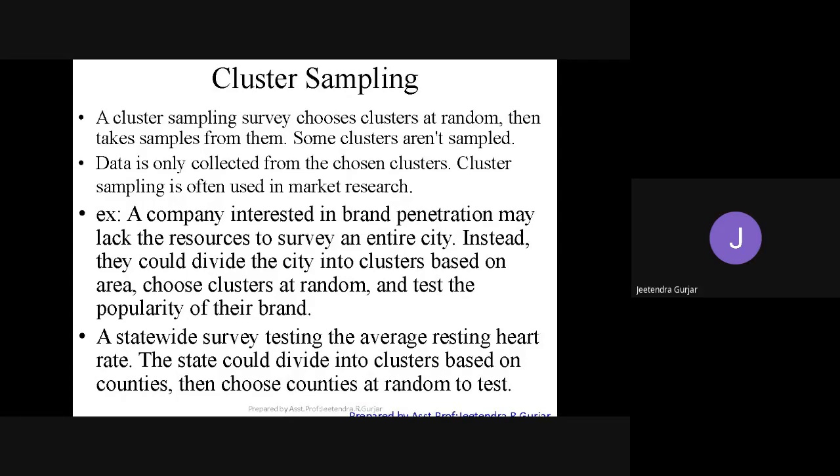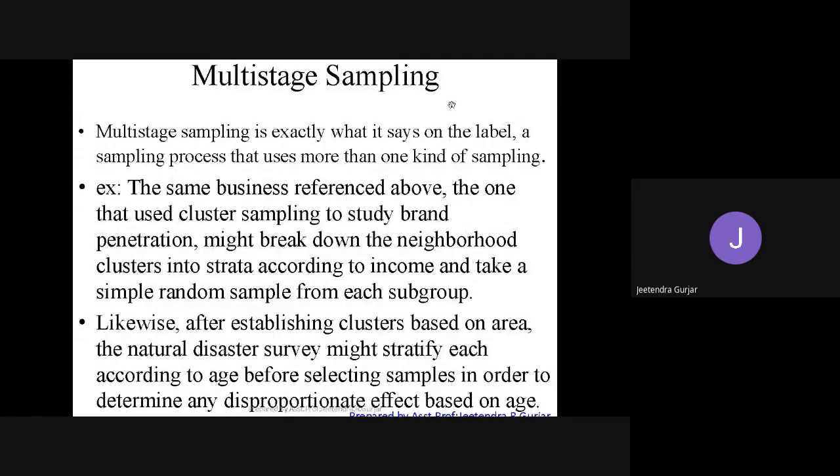In the same way, they will survey Karnataka, then find one area particularly, and they will come back with the collected data, or they will collect statistics, right? So this is all about cluster sampling. Then we have multi-stage sampling, friends. Multi-stage itself says multiples. Multi-stage sampling is exactly what it says on the label: a sampling process that uses more than one kind of sampling.